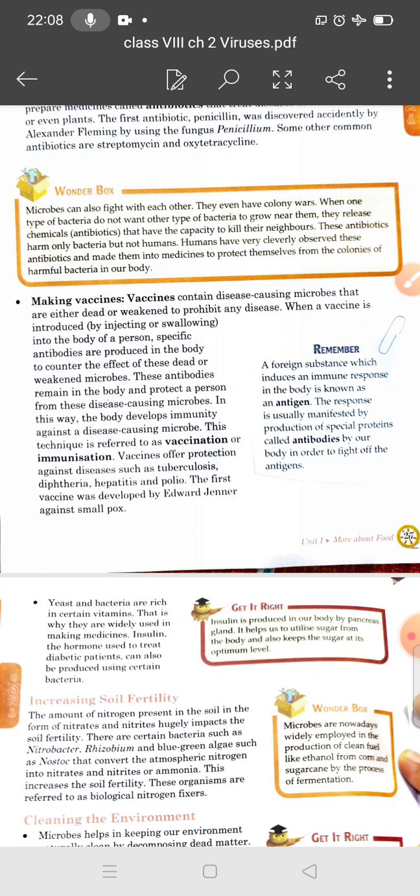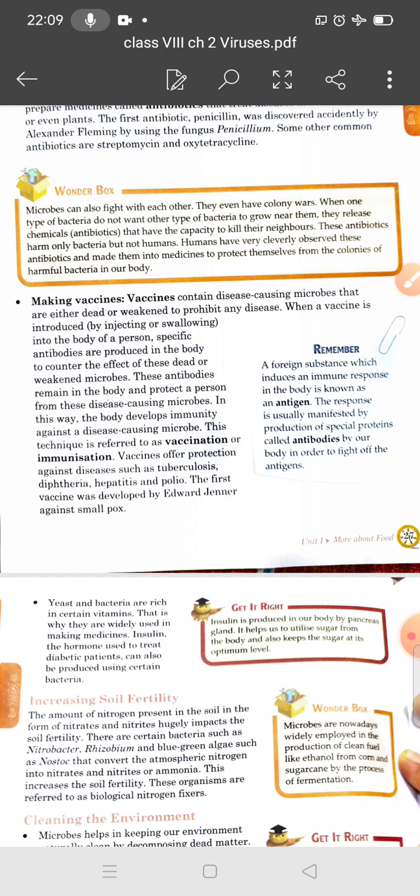So, what is a vaccine? Yes, students. A biological preparation made from killed or weakened disease causing microbes is called a vaccine. So, a vaccine contains disease causing microbes that are either dead or weakened to prevent any disease.